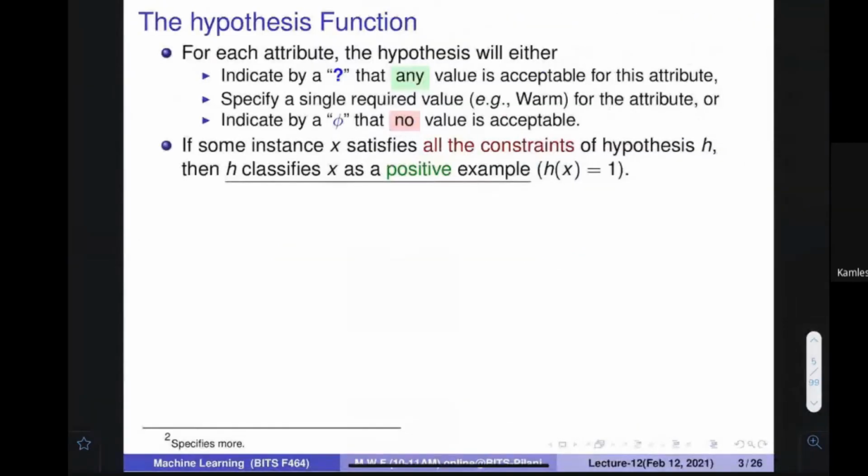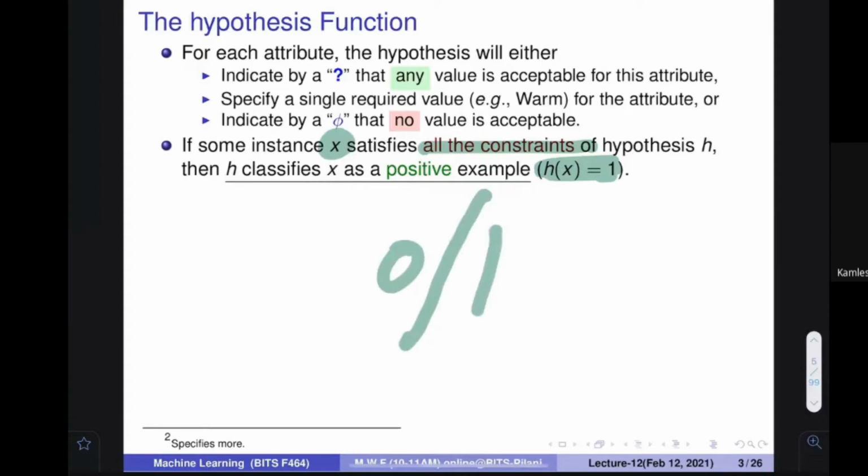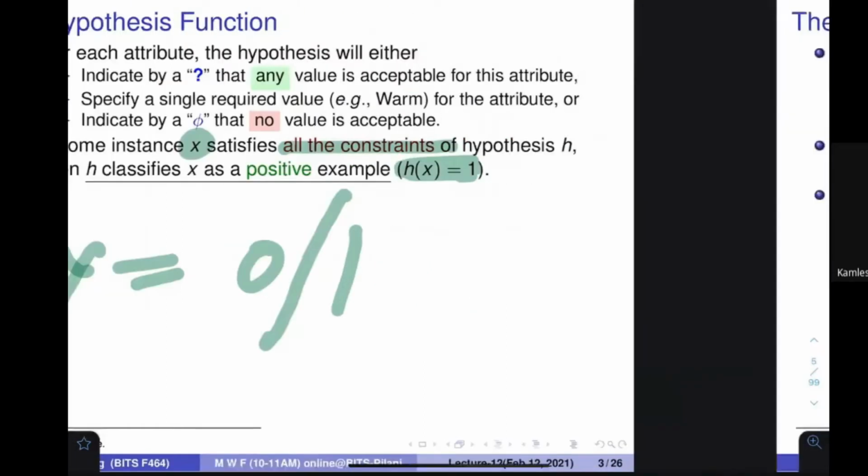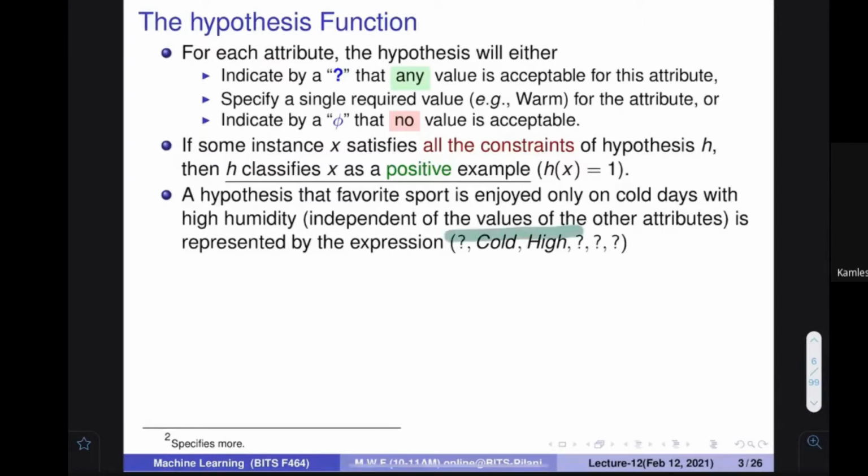Our assumption is this: if a hypothesis function is defined in such a way, then any item that satisfies all the constraints would give the value y equal to 1. We are also assuming that 0 and 1 are the outputs, so the target value y is going to be 0 or 1. This is pretty straightforward and pretty general. If you have more classes, then we can use the one versus all approach to fall back to this particular category and solve that problem also. Here is an example of this kind of function, where question mark, cold, high, question mark is given to us, and now we want to find out the classification of a particular item.